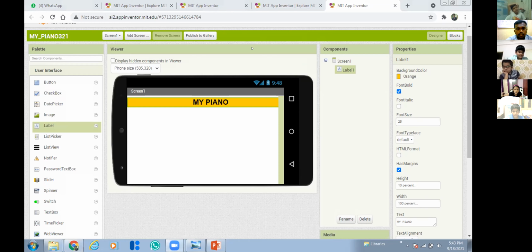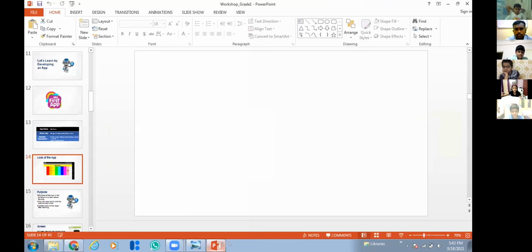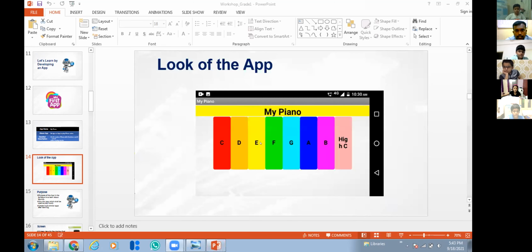So now, see, students, I'm going to the next step. For the next step, what is the thing? See, I have to add 8 buttons, right? Listen, everyone, 8 buttons. I have to add these 8 buttons. That is the next step, right? So before adding these buttons, I have to put some arrangements.